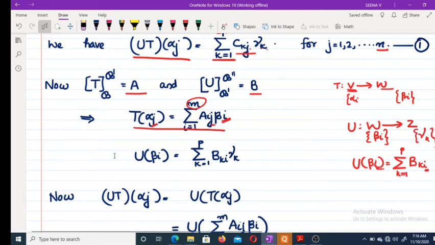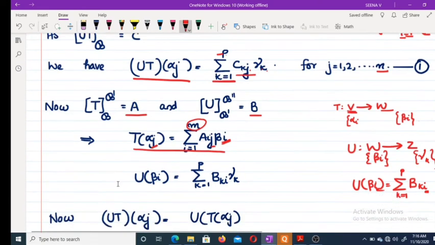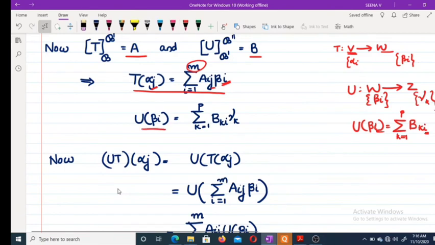Earlier it was j, and the second coordinate is j. So U of beta i is equal to sigma k varies from 1 to p, b k i gamma k. Clear? Hope it is clear. Here we have beta i, so we are using U of beta i, not the notation beta j. Just a notation change.